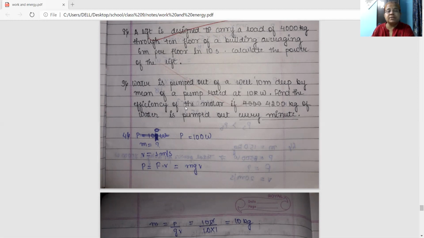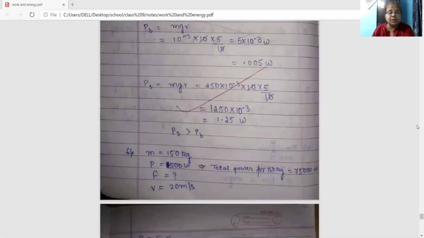Find the efficiency of the motor if 4,200 kg of water is pumped out every minute. You are asked to find the efficiency of the motor. Now come to the solution, number 9.